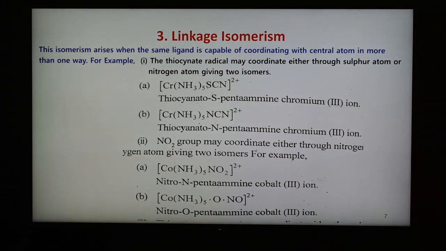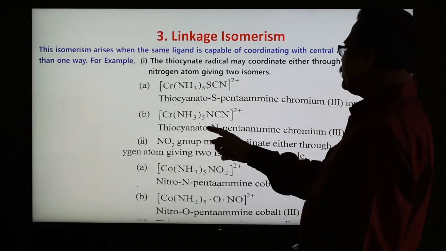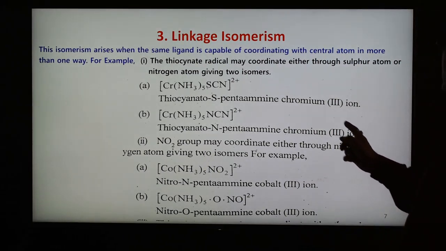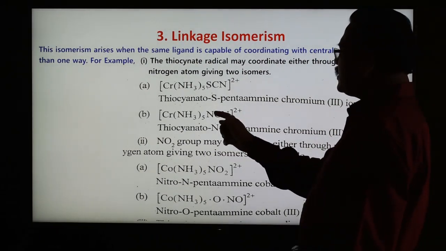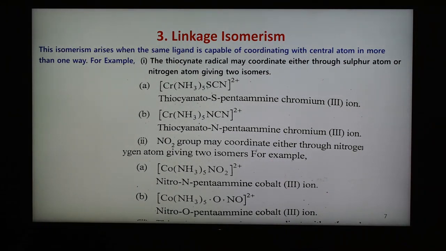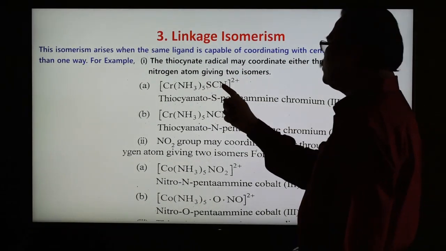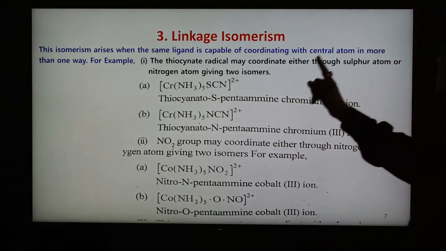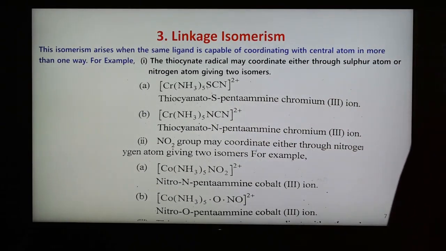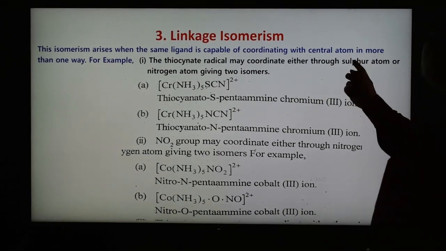Sulfur has a lone pair, and it donates it to the metal ion. The second is thiocyanato-N, pentaammine chromium(III) ion. Here N is there because in this case the coordination bond is formed through the nitrogen to the metal ion. Nitrogen also has a lone pair of electrons. So the ligand is the same, but bonding is taking place through sulfur or through nitrogen, and depending upon that we have to write S or N in the name. Therefore this is linkage isomerism, linkage through sulfur or through nitrogen.